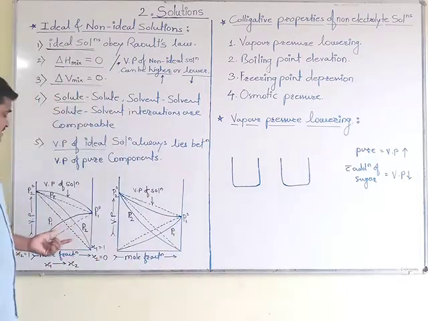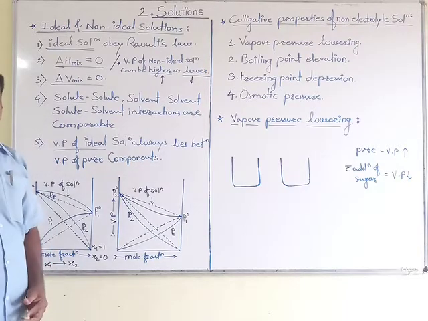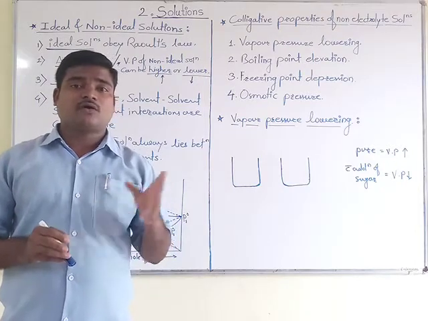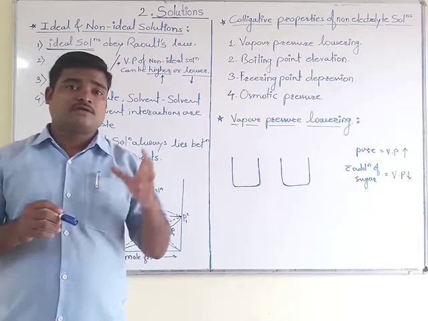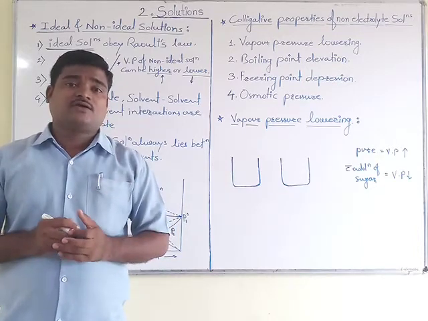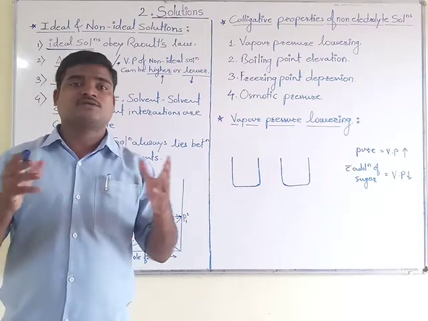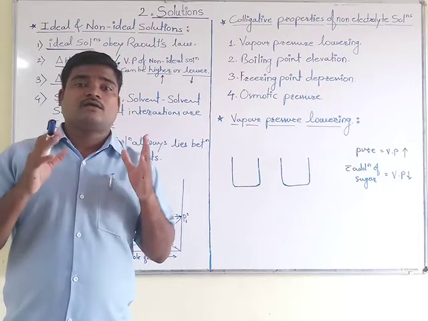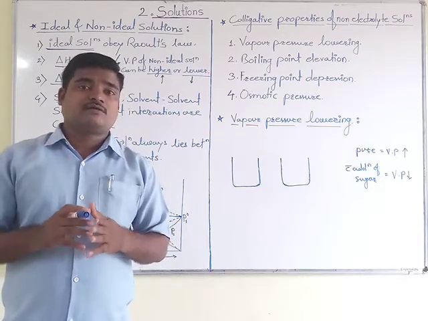Now look at these two graphs. Here for non-ideal cases, the vapor pressure will be either higher or lower. Why is this happening? Because for non-ideal cases we cannot say that the interactions are comparable, since the two components being mixed are in real conditions.